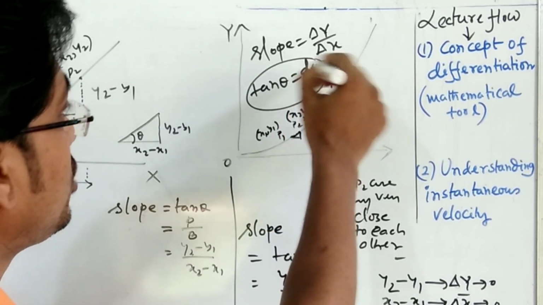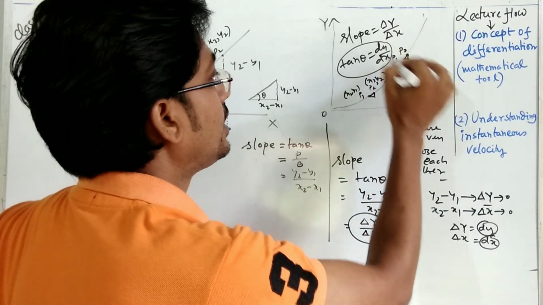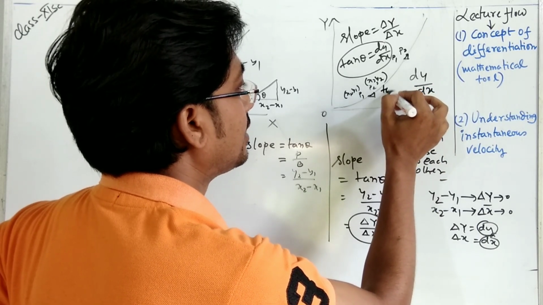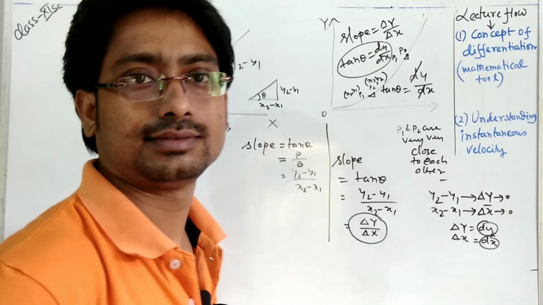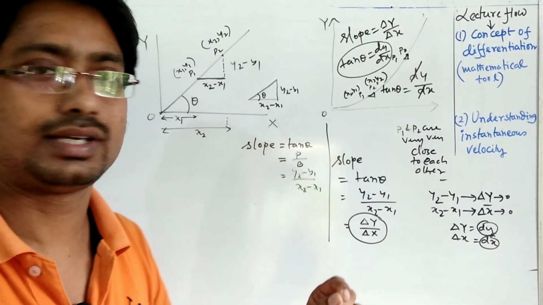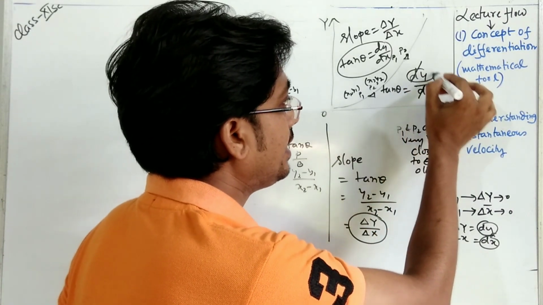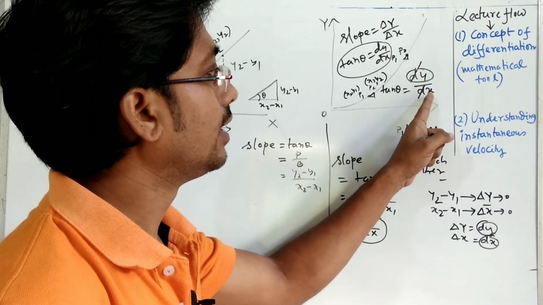So in this situation, dear student, this dy dx is the tan theta. But don't cancel this d and d. It is not possible here, because dy is an integral part. Actually d is the operator of y and d is the operator of x here.